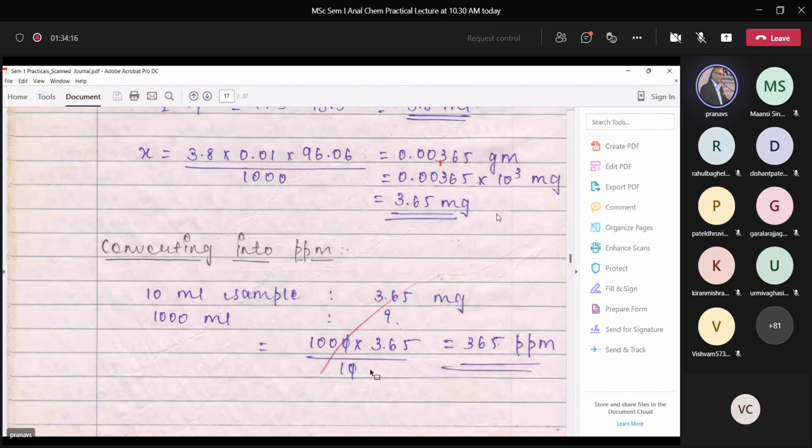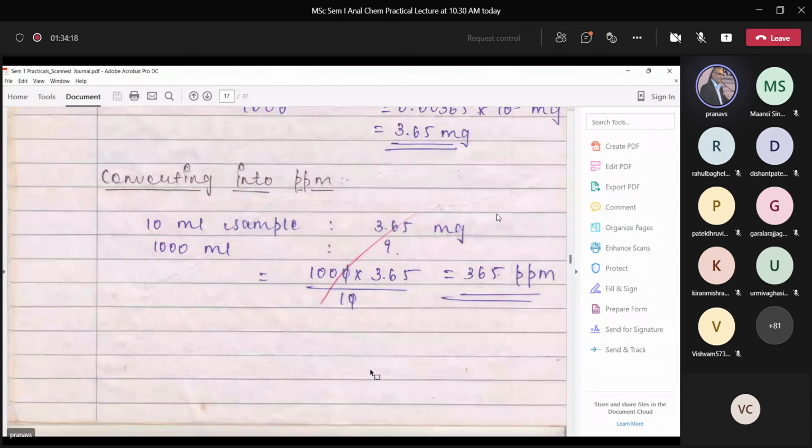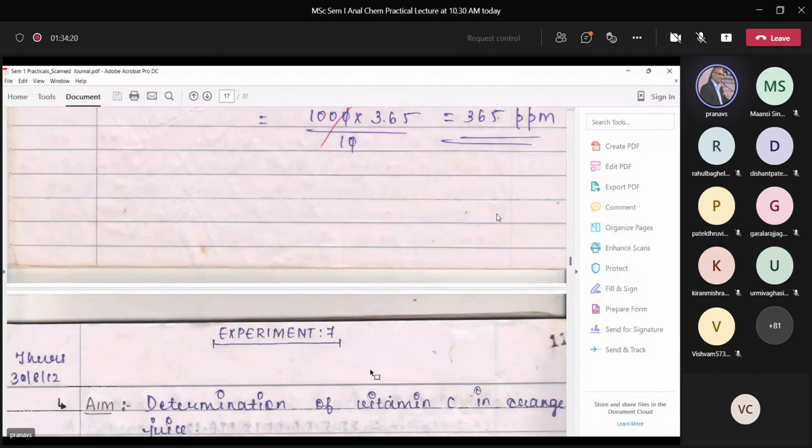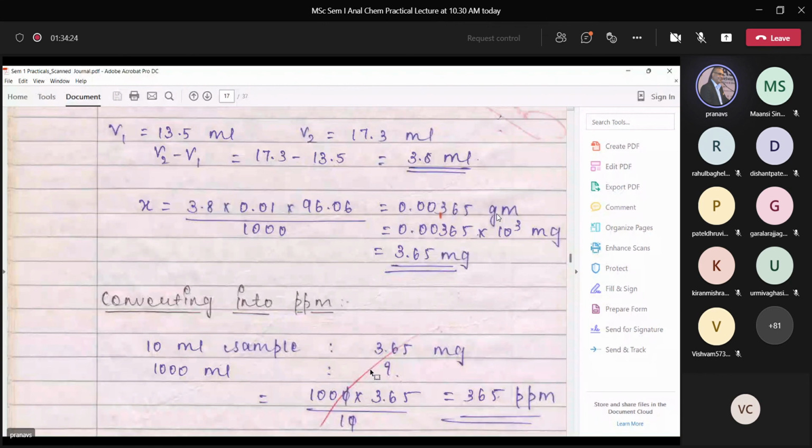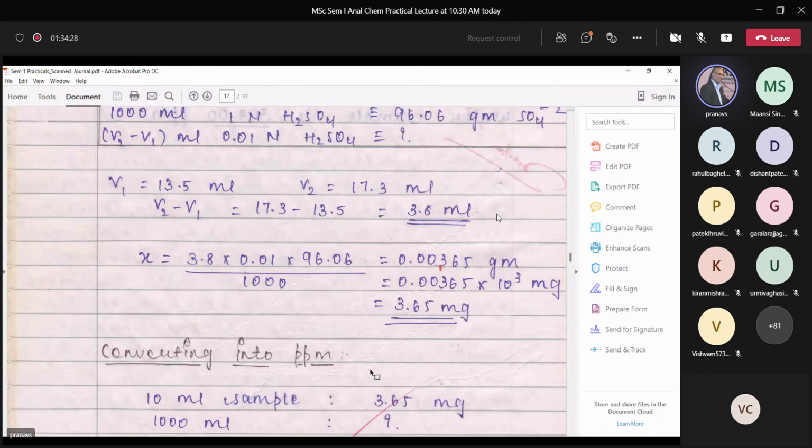So this is again a very simple experiment. I did not find any video for this, but if you find one, that will be okay. You can refer to it, you can go through that, but it is on similar lines as the previous experiment.